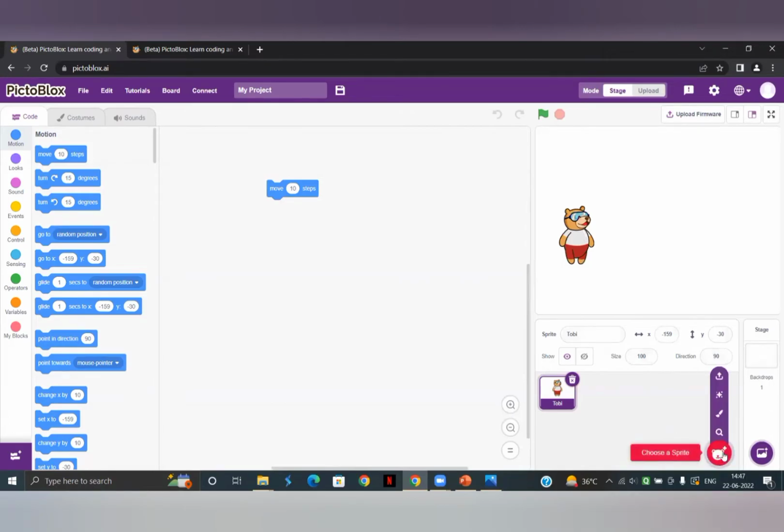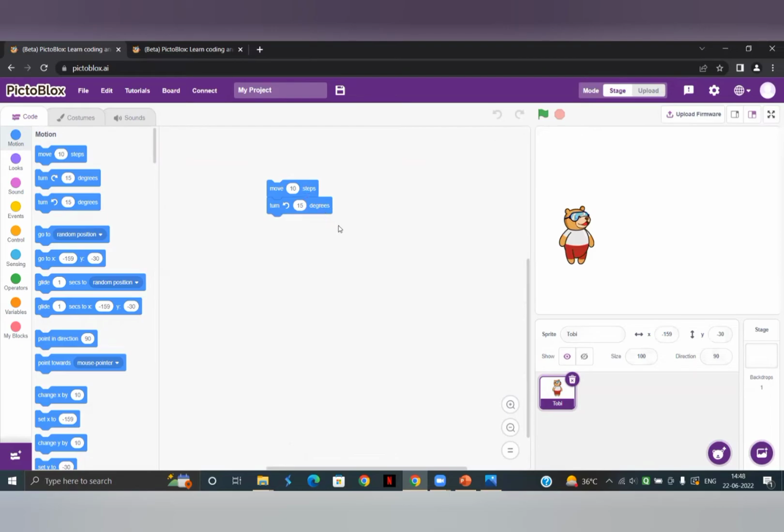Over here at the bottom right, there's the option of choose a sprite. There are various options. You can either upload a sprite, or you can paint, or even search from the library, right? And these are the certain blocks. And this is the place where I have just dragged these blocks. We call this the script area, where we are going to write the program or the code, just like you do in Scratch.